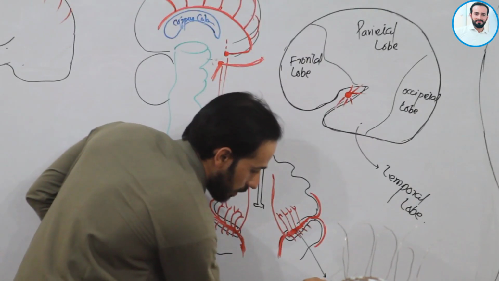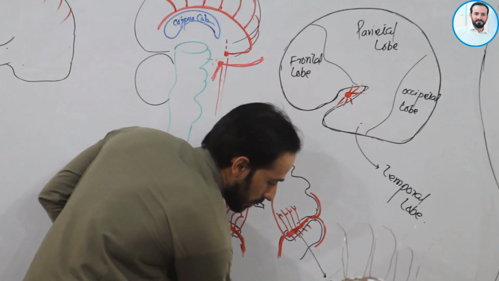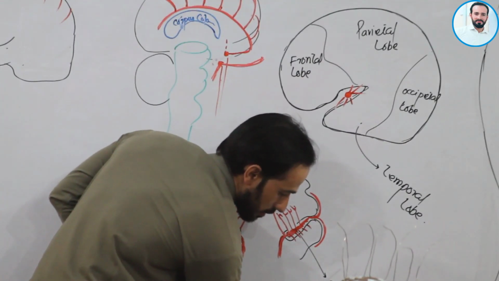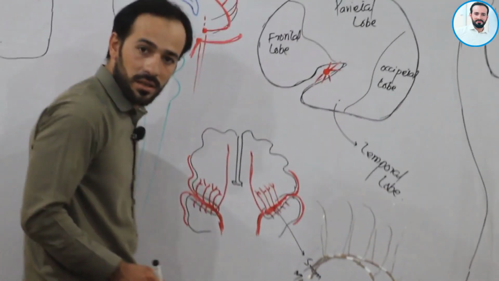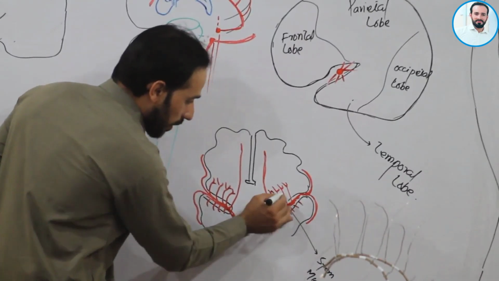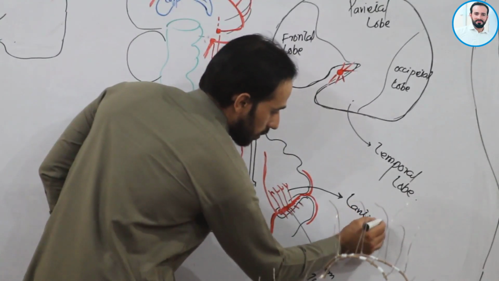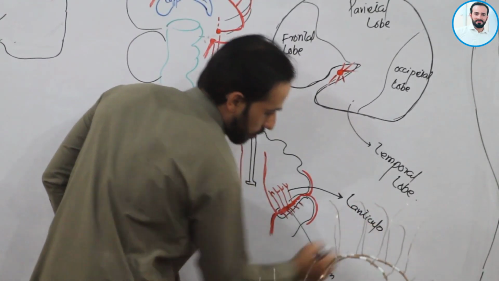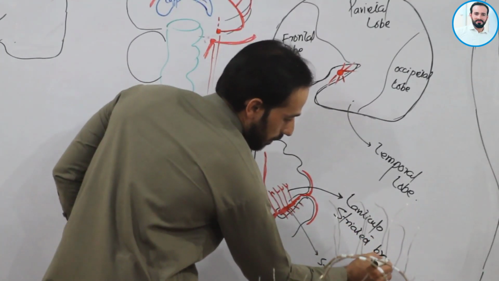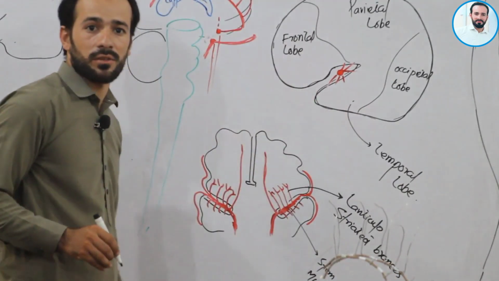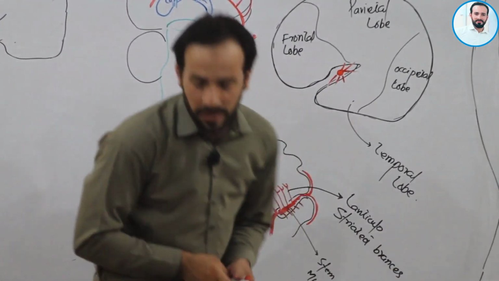This part is the stem of the middle cerebral artery, right? As it is going forward, it is giving branches, and these branches are called the lenticulostriate branches on both sides. Lenticulostriate branches, right?